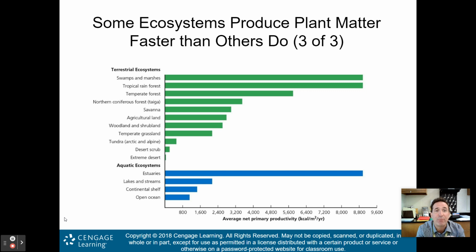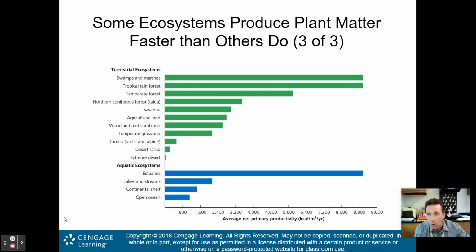Okay, those are your top three terrestrial ecosystems when it comes to net primary productivity. Again, the higher your net primary productivity, the more consumers, okay, can live in that ecosystem. So swamps and marshes, tropical rainforest, right? Temperate forests. Temperate forests are like what we have out here in Ardsley. We have a lot of biodiversity, right, in these areas.